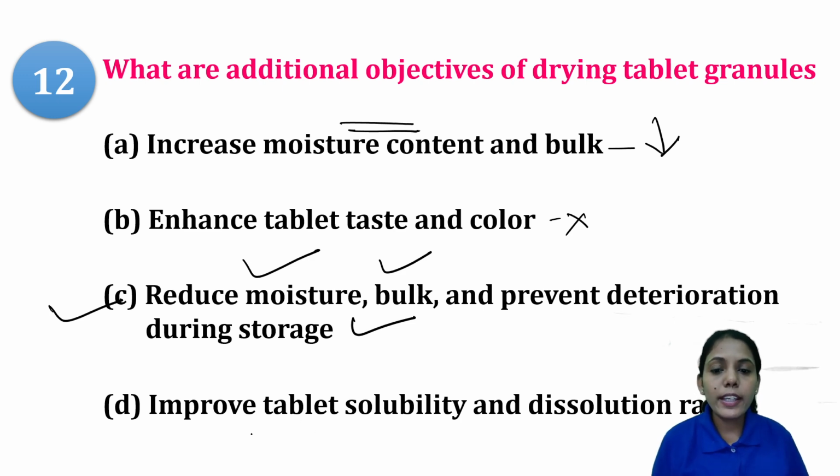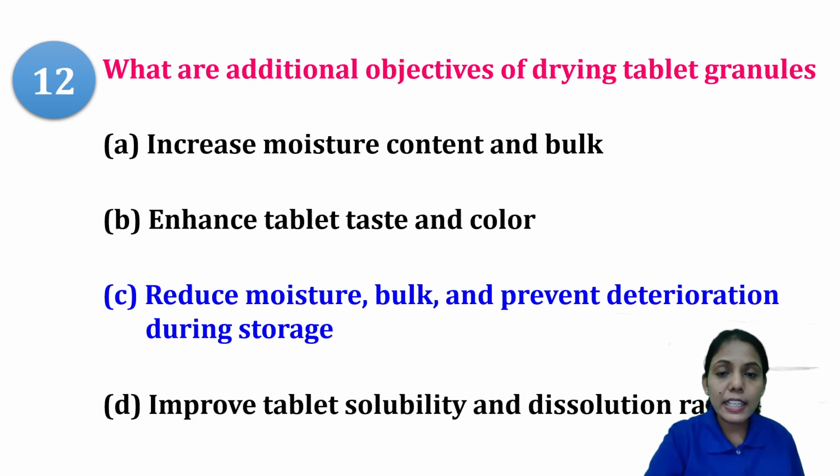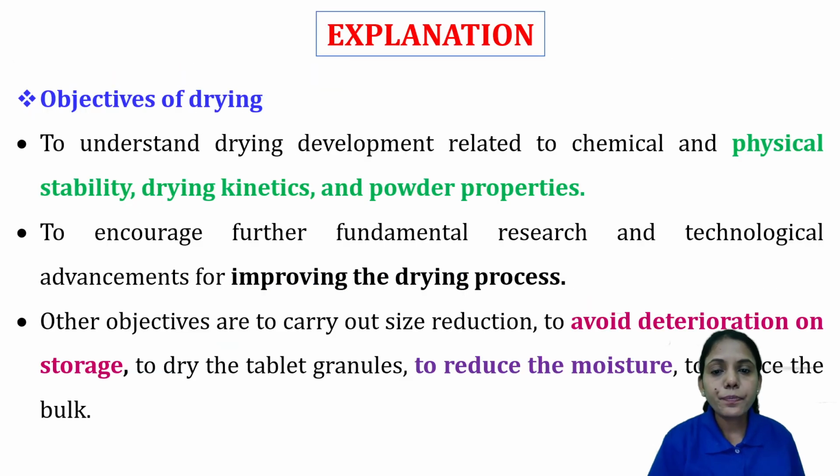Let's see what is option D. Improve tablet solubility and dissolution rate. Tablet solubility and dissolution rate depend upon what excipient you are using and what the physico-chemical properties of the API are, right? If it is soluble, definitely it will dissolve. If you are using a certain surfactant, it will affect your solubility and dissolution. So it has nothing to do with the drying of tablet granules. So option C is the right answer.